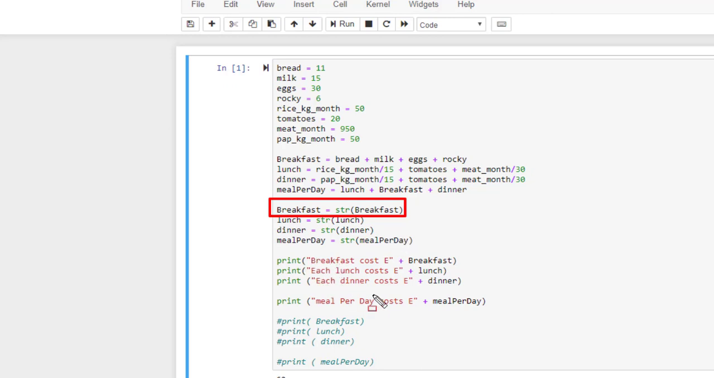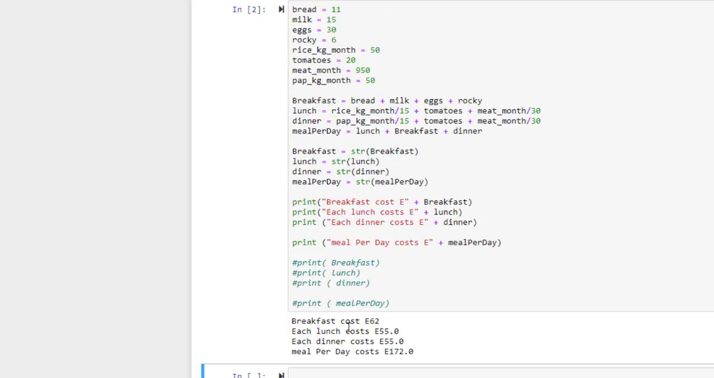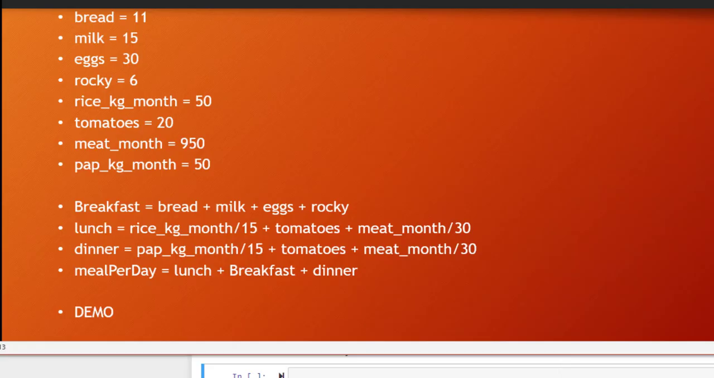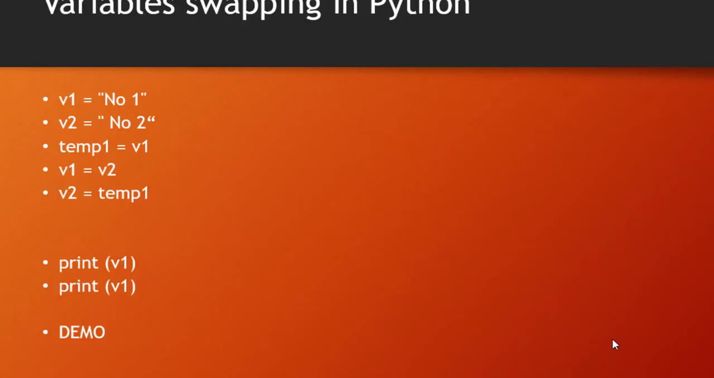Then it will be easier for me to print breakfast cost E plus breakfast. Let's see what will happen now if I do something like that. By the time I run it, you see, it says breakfast cost E 62. Lunch cost E 55. Dinner cost E 55. Meal per day cost E 182. So invariably, you know how to cast back to string so that you'll be able to concatenate when there is need for it. Okay. So the next thing, and which is the last thing, is variable swapping.